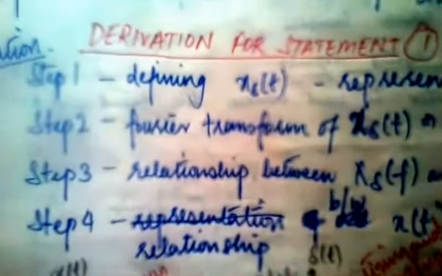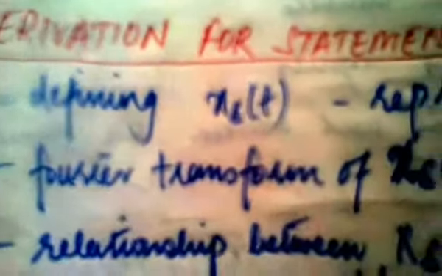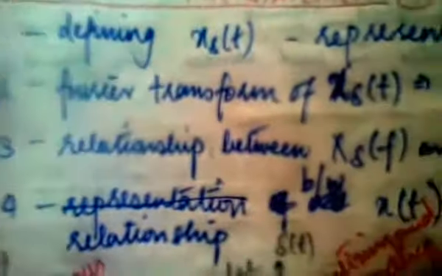Next is the derivation of statement 1. Step 1 is to define x delta of t, which is the representation. Step 2 is the Fourier transformation of x delta of t into x delta of f. Then the third is the relationship between x delta of f and x of f. The final step is the relationship between x of t and x of nTs.